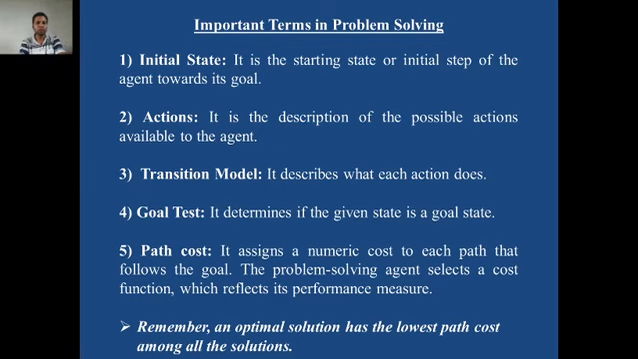Next point is goal test. This is another important term. It determines whether the given state is a goal state or not. Suppose you started from Sangamner, you want to reach Pune. If you are on an intermediate state, for example, you are near Rajguru Nagar or Khed, each time your autonomous car goes to the next state, next location, it will test whether it is a goal